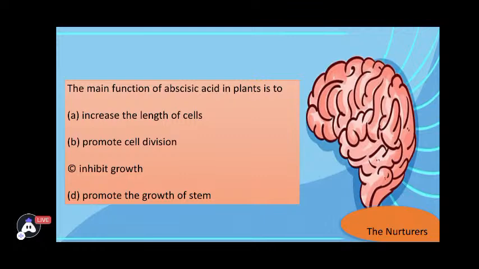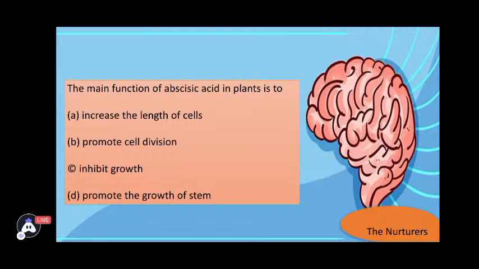So increase the length of the stem, basically they are responsible for increasing the height. B, promote cell division, that means they're helping one cell to divide further to 2 and then 2 to 4. This is the chain. Next, inhibit growth means stopping or retarding the growth of the plant. And D, it's helping to promote the growth of the stem. It's helping in stem growth.